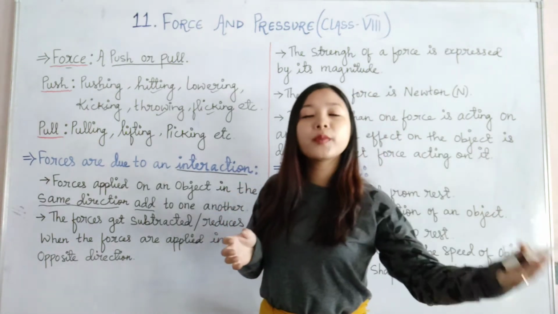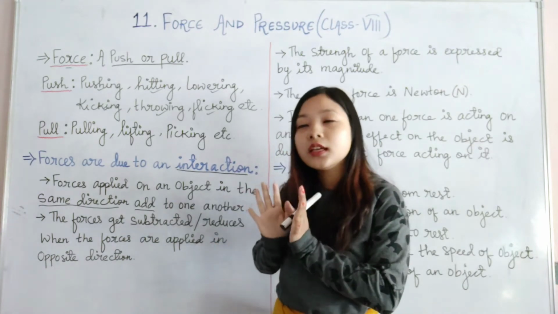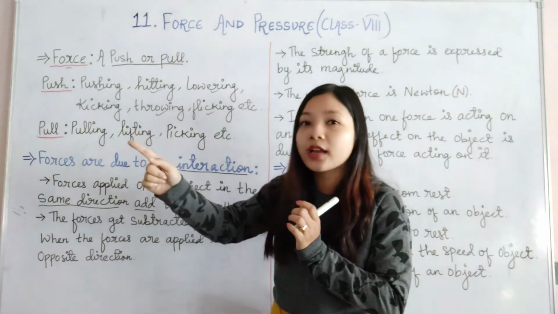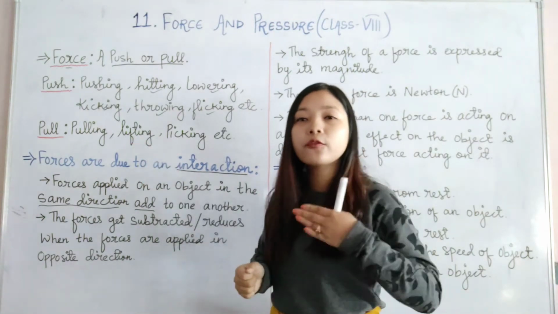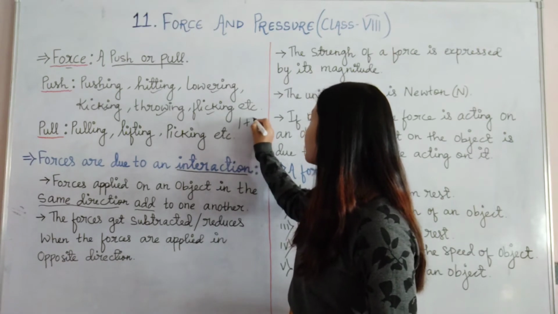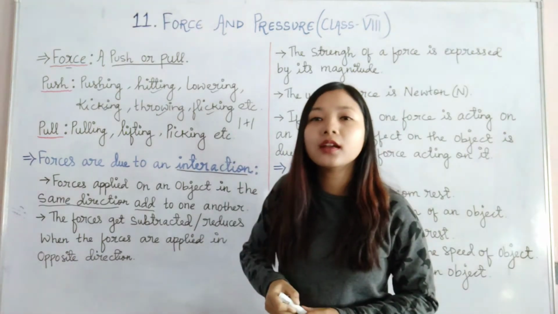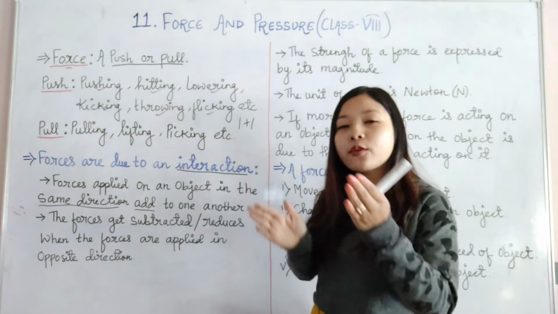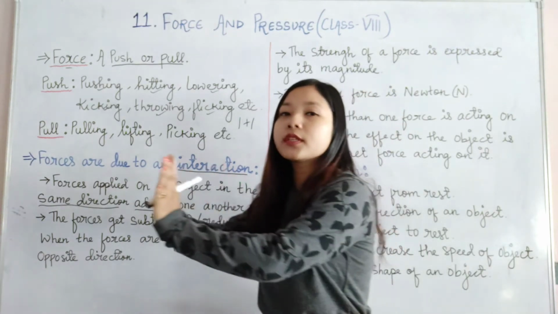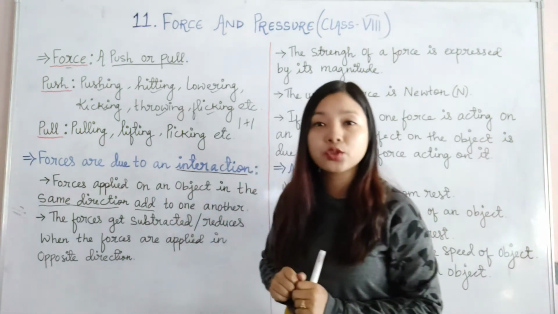Then one of my friends will come and push the box along with me in the same direction. Then both of our forces will add up. The force of the first person and the force of the second person will add up, and together the forces will increase. Then both of us can move the box from one place to another.